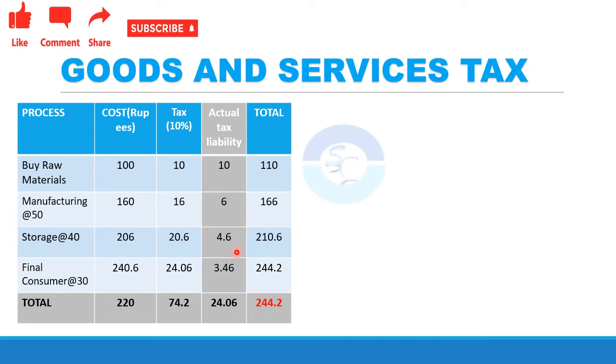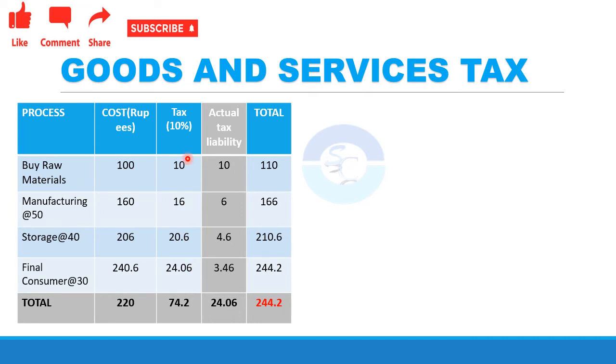So it becomes 4.6. This 4.6 is added along with the 206 rupees and it becomes 210.6 rupees. Now at the final stage, 30 rupees is added along with the 210 and it becomes 240.